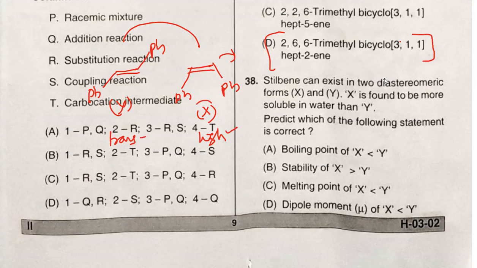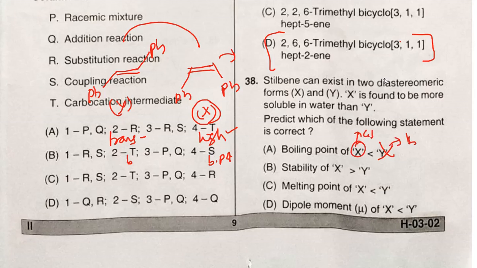That's why here I just choose cis-stilbene as X, and trans-stilbene as Y. Now the boiling point of cis-stilbene is higher than trans-stilbene. Okay, so here we have given boiling point of X is less than Y. That's why it is absolutely wrong, because X is the cis and Y is trans.